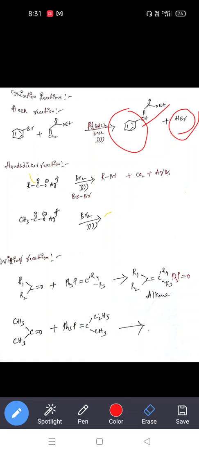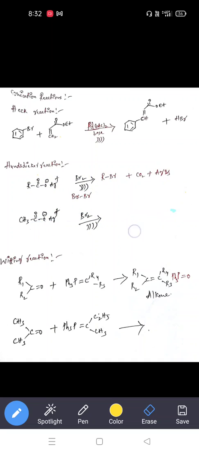For example, the bromine is substituted by this one. The bromine is substituted by the CH. The CH is directly bonded with the benzene. After that, the H and Br are lost as HBr. So this is the product we are getting, a substituted benzene ester. So this is the Heck reaction under sonication conditions.